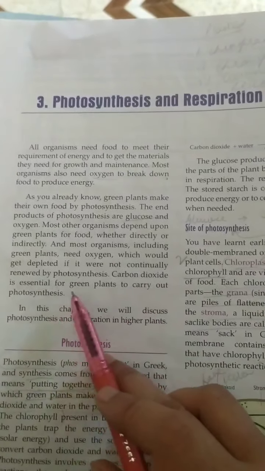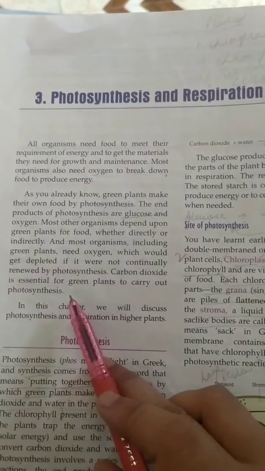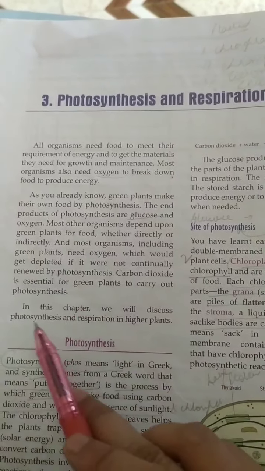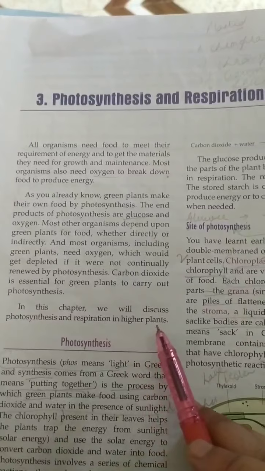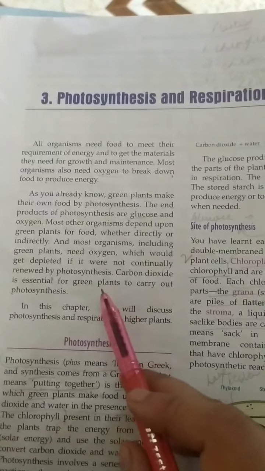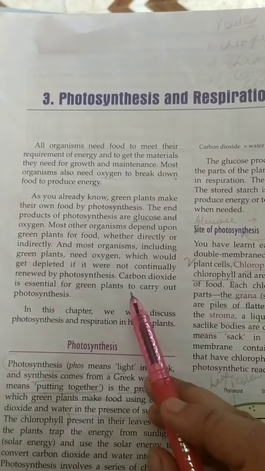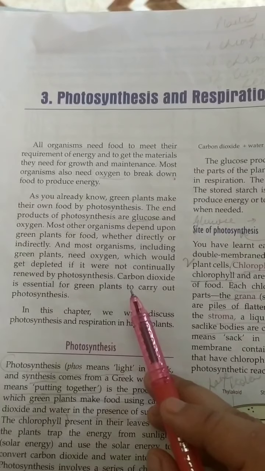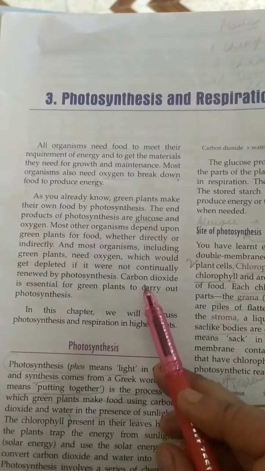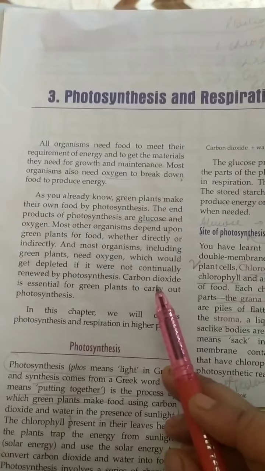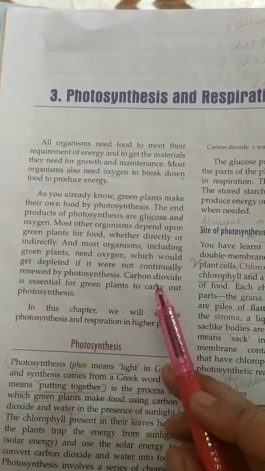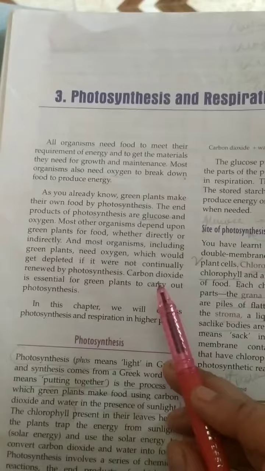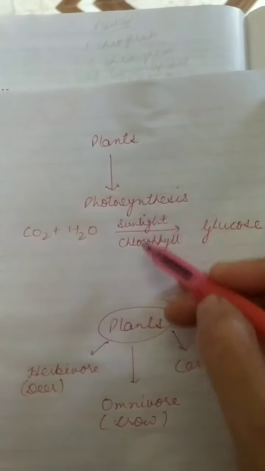So carbon dioxide is essential for green plants to carry out photosynthesis. And in this chapter we will discuss photosynthesis and respiration in higher plants. So that's why we have to grow more and more trees, because trees produce oxygen and they take in carbon dioxide. To maintain the level of carbon dioxide and oxygen in the atmosphere, we need to plant more and more trees.